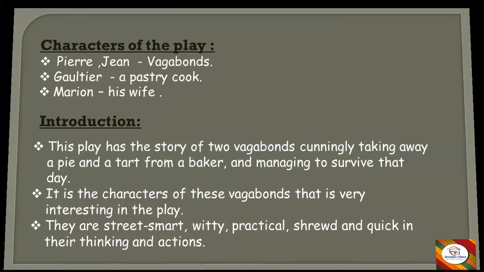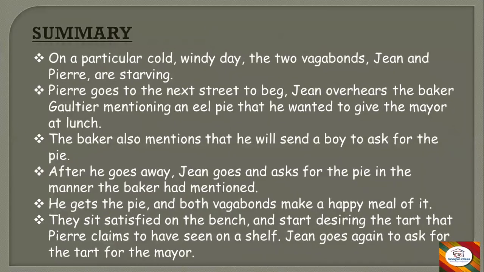What is the story about? So the summary. On a particular cold, windy day, the two vagabonds, Jean and Perry, are starving. They don't have anything to eat, and it's a cold, windy day. Now Perry goes to the next street to beg. Jean overhears the baker Gaultier mentioning an eel pie that he wanted to give the mayor at lunch. As vagabond boys, they just go, they beg, they ask, and that is how they fulfill their hunger. They satisfy themselves by asking for food, and they sleep wherever they get a place or shelter.